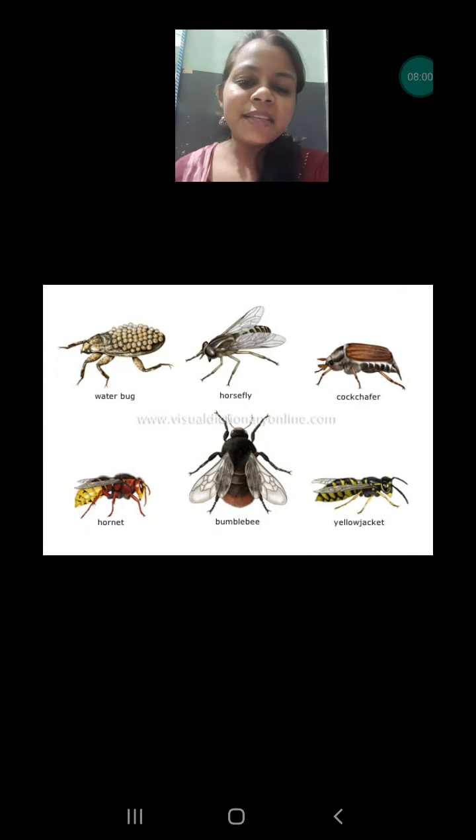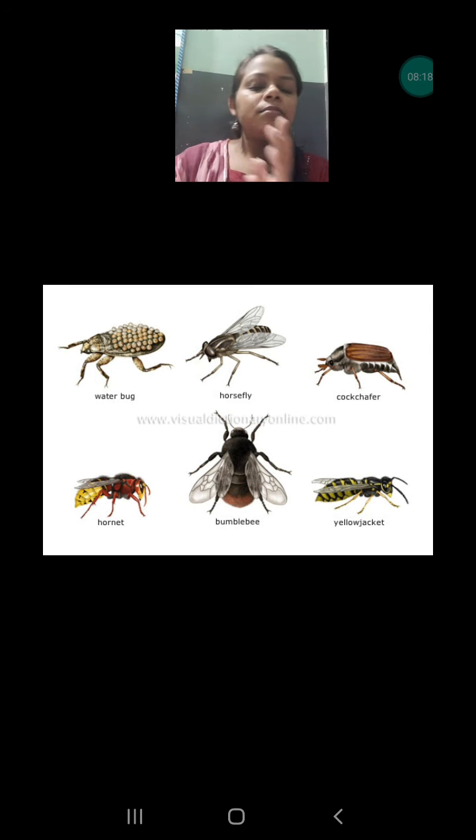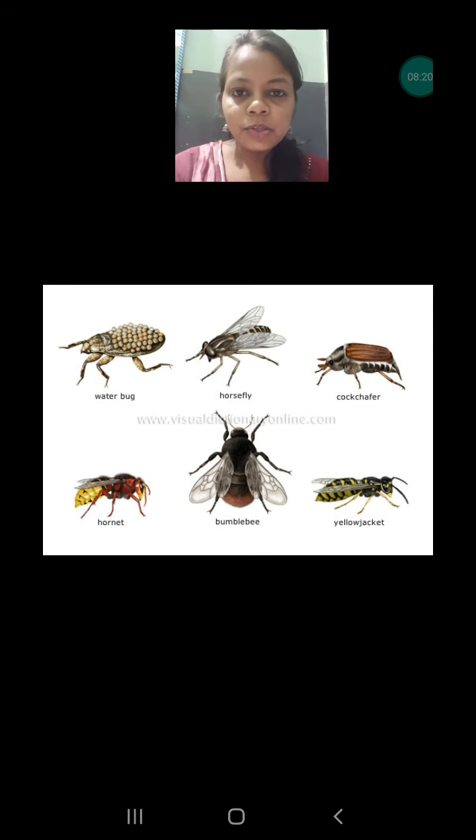Some examples of insects which are also known as aerial animals are bugs, houseflies and cockroaches. Some cockroaches are able to fly, but some are not. Those cockroaches which have wings and can fly are considered aerial animals. Mosquitoes also. So the insects which are able to fly are also considered aerial animals.